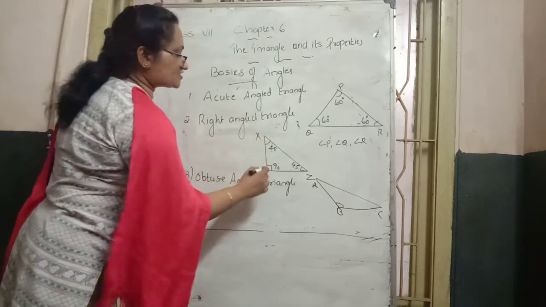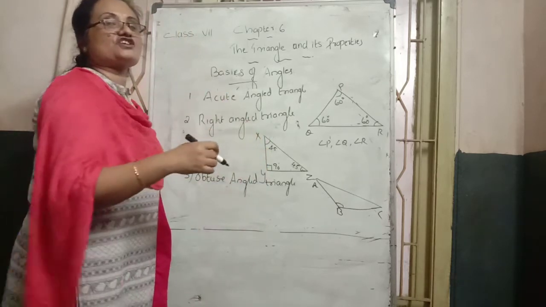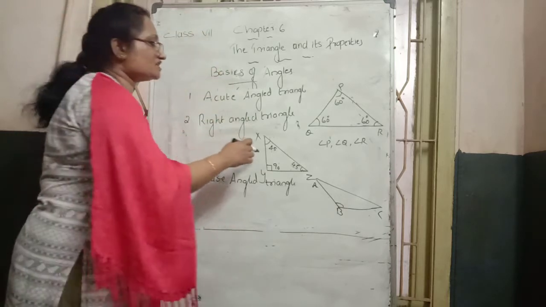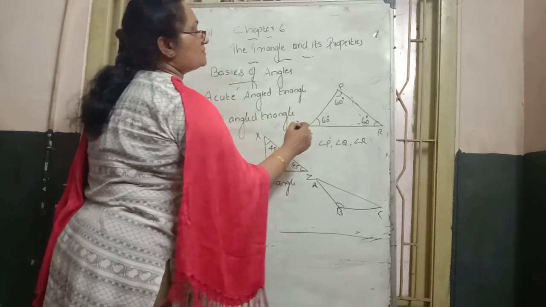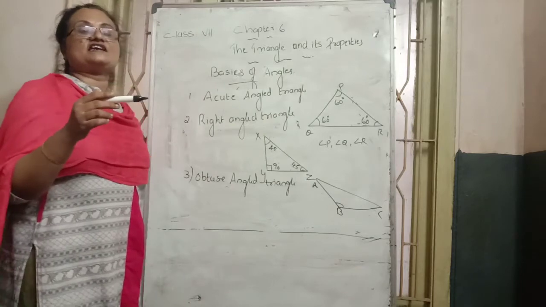Here in XYZ, when we measure with a protractor, the line XY passes through exactly 90 degrees. That's why we call it a 90 degree angle. Here, measuring with a protractor, the line PQ or PR passes through less than 90 degrees.